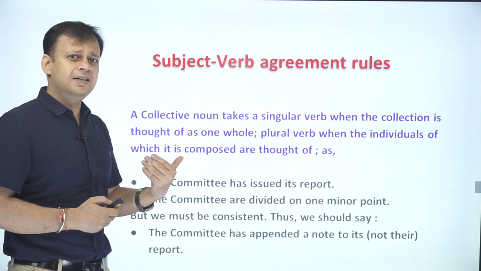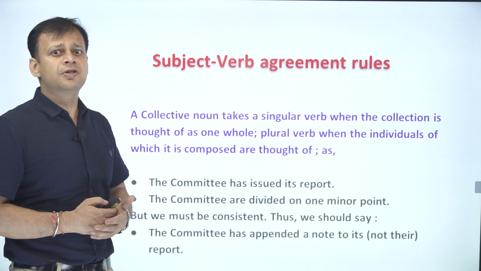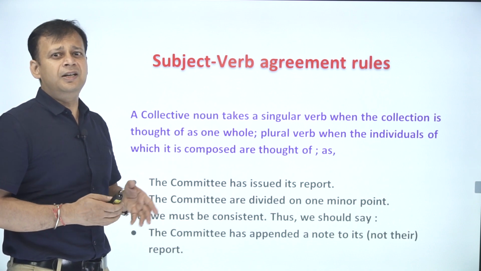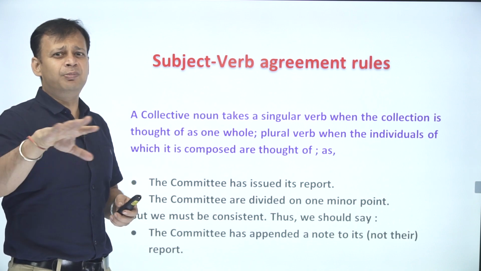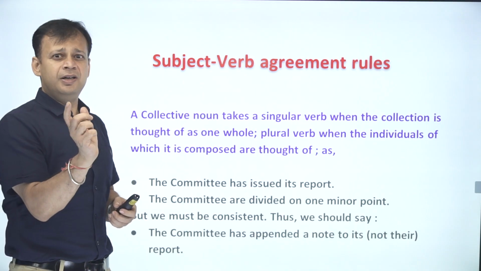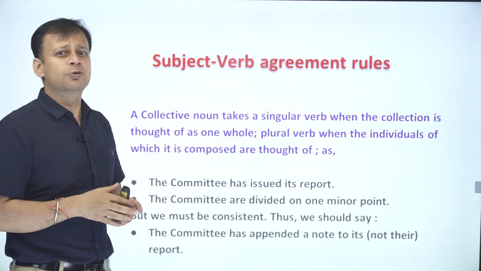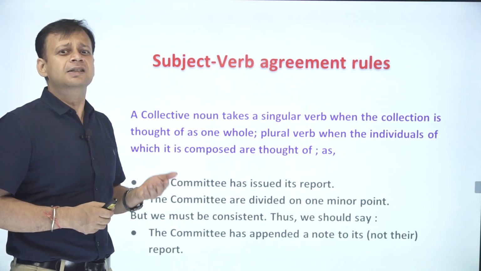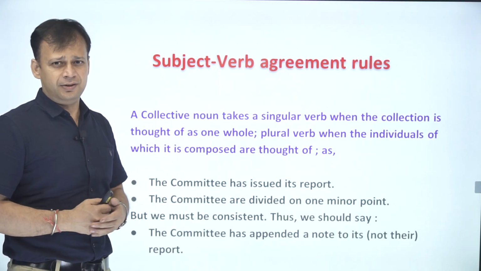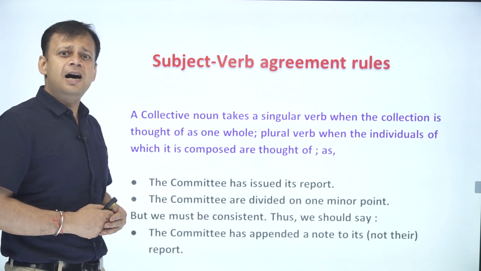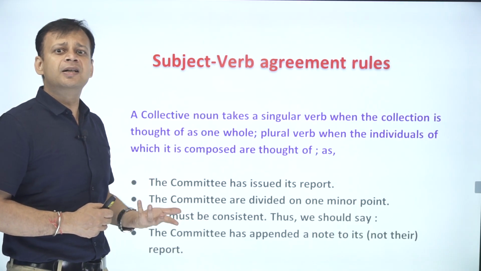So here in the first sentence, the committee has issued its report. So the committee which comprises many people, but here the committee has issued one report based on whatever we have done. So we are taking it as a singular idea. That's why we have used has over here. The committee are divided on one minor point.